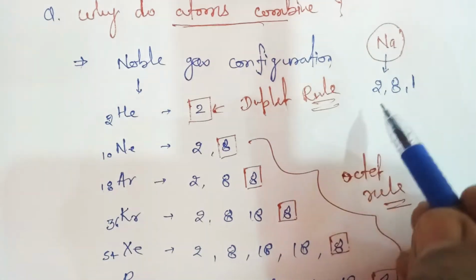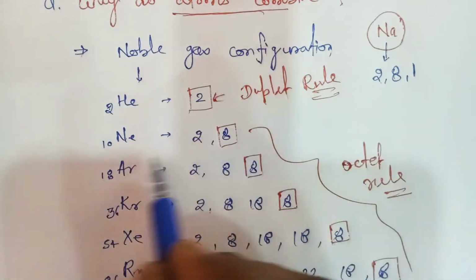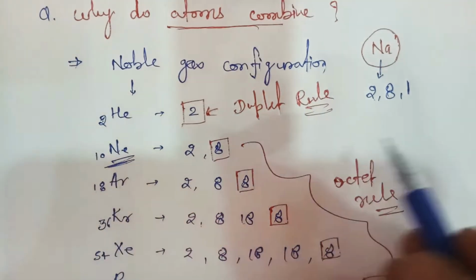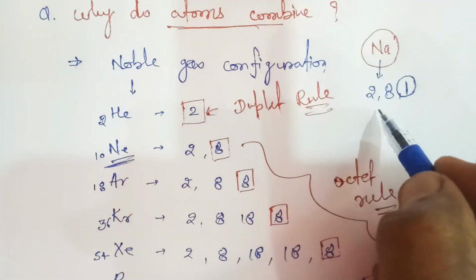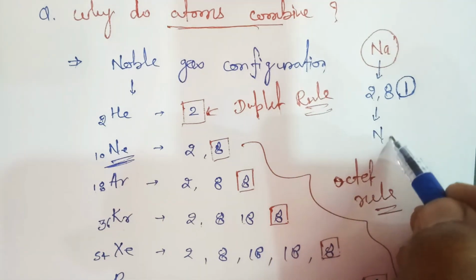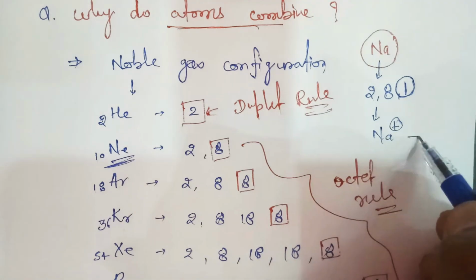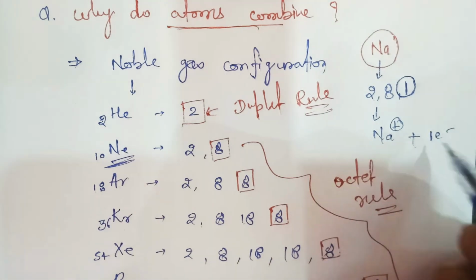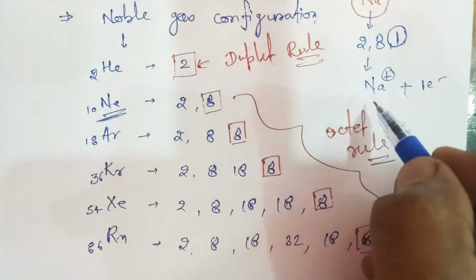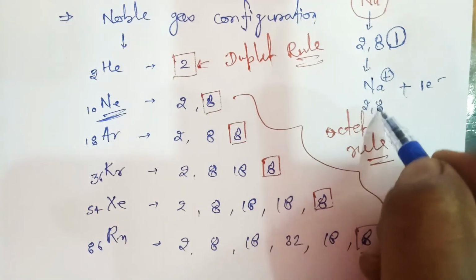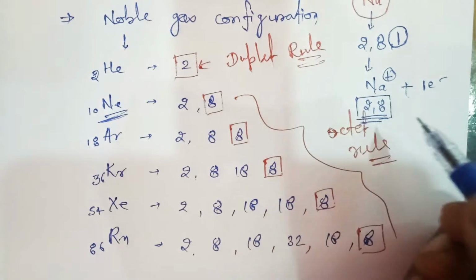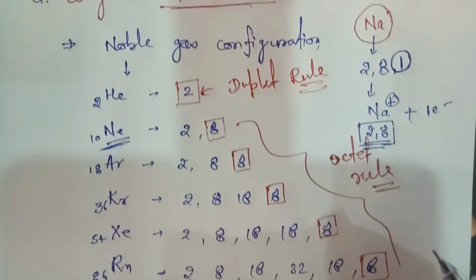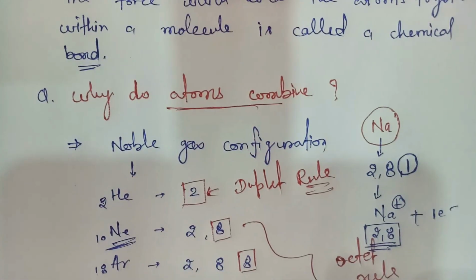Sodium wants to achieve the electronic configuration like neon. That's why it can lose one electron and form a sodium ion, by losing one electron and achieving the electronic configuration like neon. That's the reason atoms can combine.